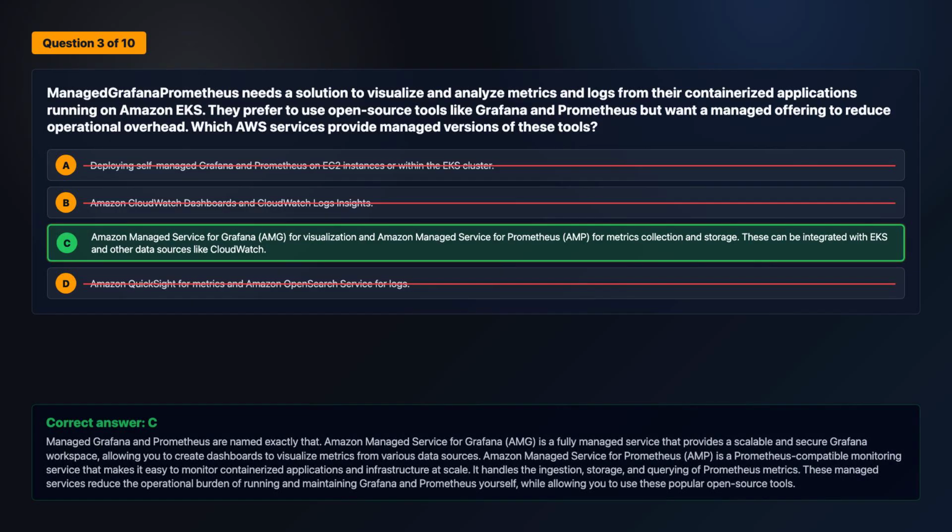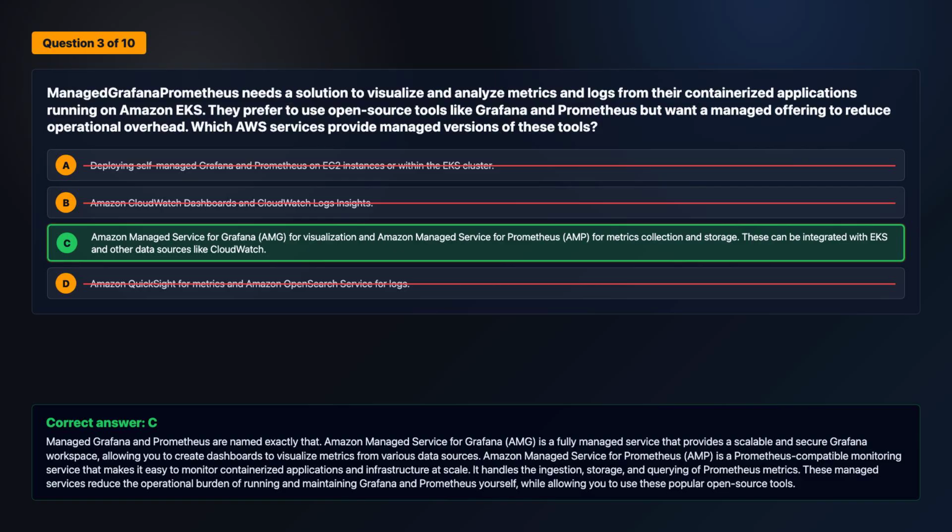The correct answer is option C. Managed Grafana and Prometheus are named exactly that. Amazon Managed Service for Grafana, AMG, is a fully managed service that provides a scalable and secure Grafana workspace, allowing you to create dashboards to visualize metrics from various data sources.